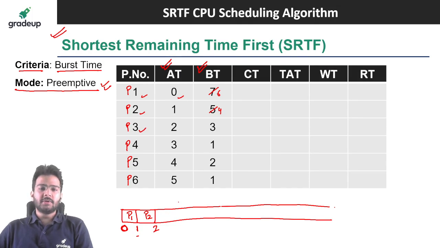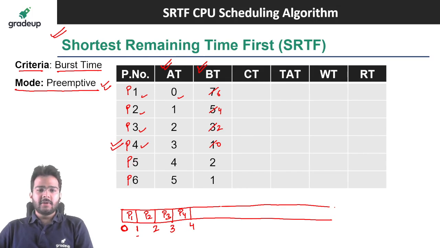Now if you compare the burst time of the top 3 processes, P3 is having the lesser burst time. So we are going to schedule that now for 1 unit of time. And now I can make it 2. At 3 units of time, P4 process has also arrived and that is having the lesser burst time as of now. So we can schedule P4 process for 1 unit of time. So 3 plus 1, it is 4. We can make it 0 and P4 has completed its execution. Clear?